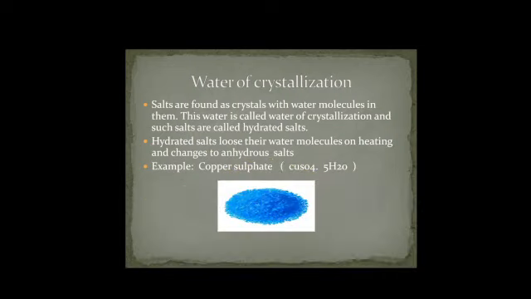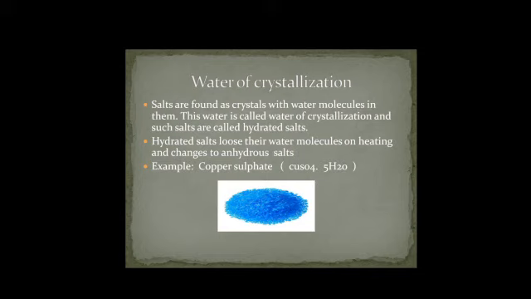Last topic of the lesson, water of crystallization. In our general class, I showed you crystals of salt. We observe salt in the form of crystals. We have normal powdery salt and even salt which occurs in crystal form. This crystal form of the salt is because it has water molecules in it.